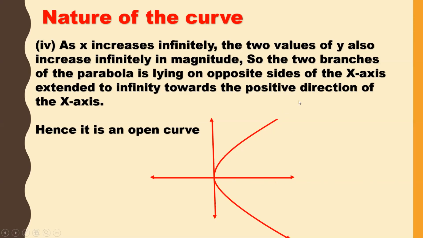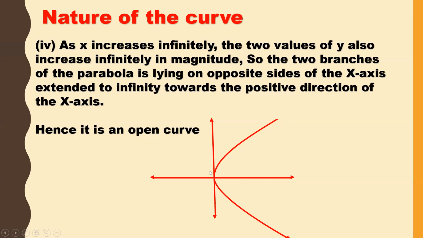So if you observe here, this will go up like this infinitely, up and down. So the two branches, that means this is one branch and the down is one branch. If I take up as one branch and down as one branch, then the two branches of the parabola lie on opposite sides of the x-axis, extended to infinity towards positive direction of x-axis.